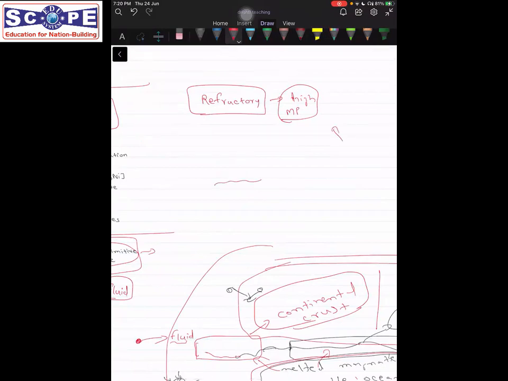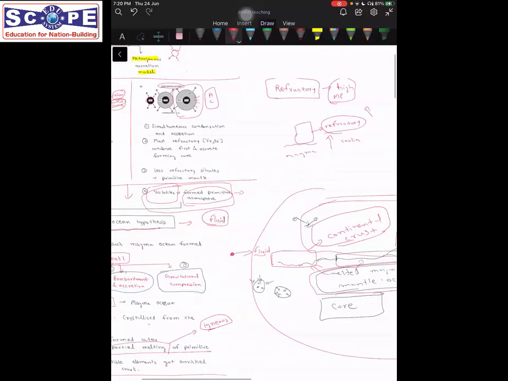For example, if there is magma and it is cooling, the material that will form first would be that which has higher melting point, or let's say which crystallizes early. So these are called refractory.